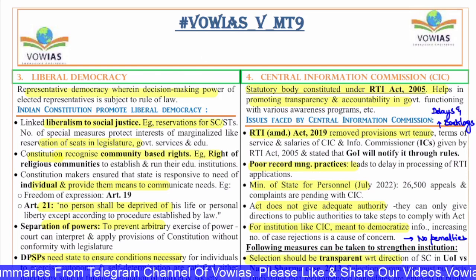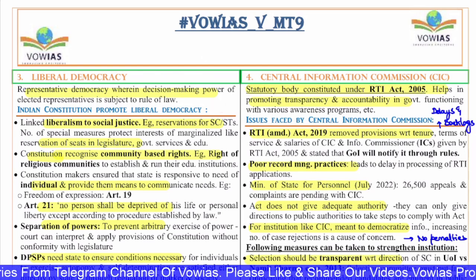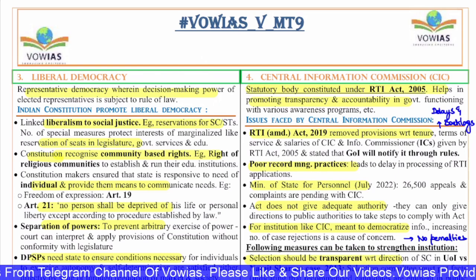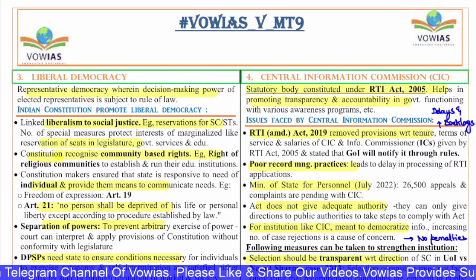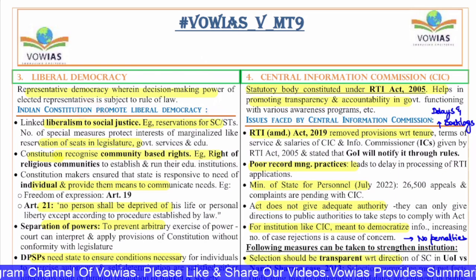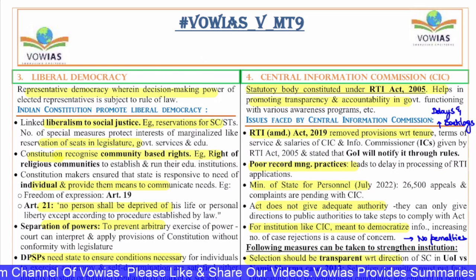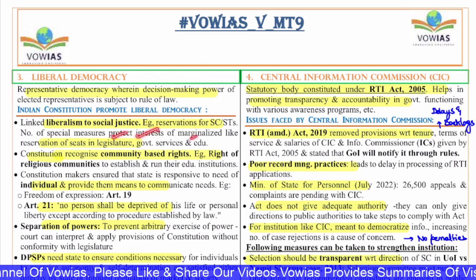So, the Indian constitution in fact promotes this liberal democracy in various ways. First, it has linked liberalism to social justice. Example, the reservation for SC/STs and a number of special measures to protect the interests of the marginalized sections, like the reservations in the legislature, the government services, education, etc.